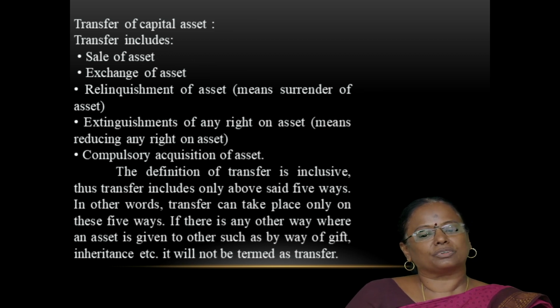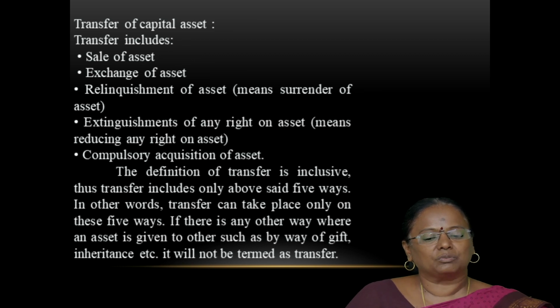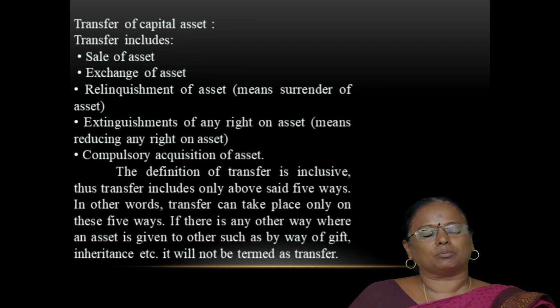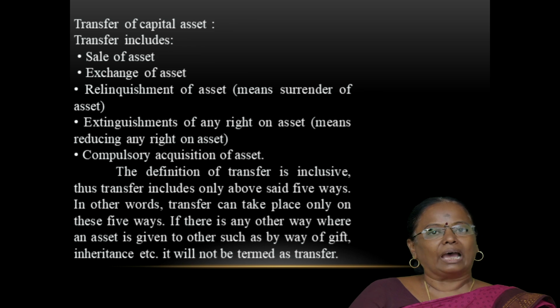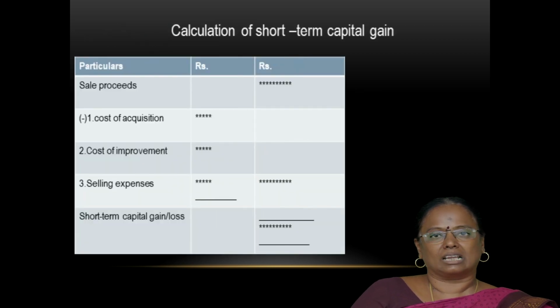The definition of transfer is inclusive, thus the transfer includes only the above 5 ways. In other words, the transfer can take place only in these 5 ways. If there is any other way where an asset is given to others, such as by way of gift, inheritance, etc., it will not be termed as transfer.